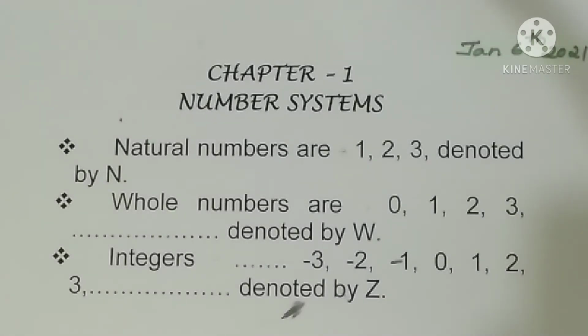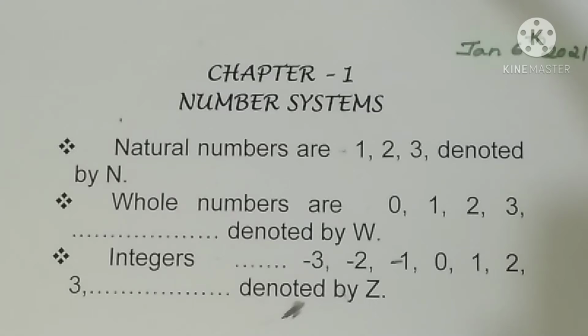I'll read the definitions. Natural numbers are 1, 2, 3, that is counting numbers, which are denoted by the letter N. Whole numbers are 0, 1, 2, 3, etc., denoted by W. Integers are etc., minus 3, minus 2, minus 1, 0, 1, 2, etc., denoted by the letter Z only.